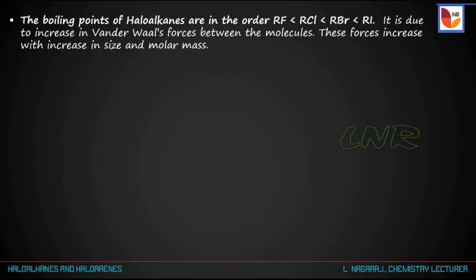And the next point, the boiling point decreases in the following order as the halogen atom changes in haloalkanes containing a similar alkyl group. For example, methyl iodide CH3I, methyl bromide, methyl chloride CH3Cl, and then methyl fluoride.